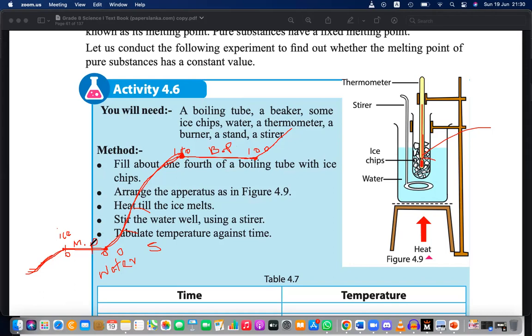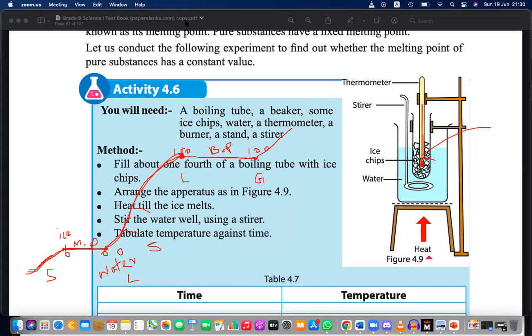Clear on this? So there are two temperatures. This is where the solid becomes liquid. Until the conversion happens, the temperature will not change. This is where a liquid becomes gas. Until the state conversion happens, it will not change the temperature. These are two fixed temperatures. Okay, are you clear on this? Yes, sir.